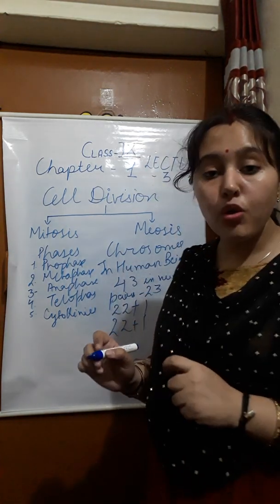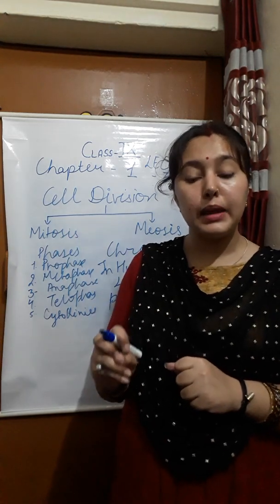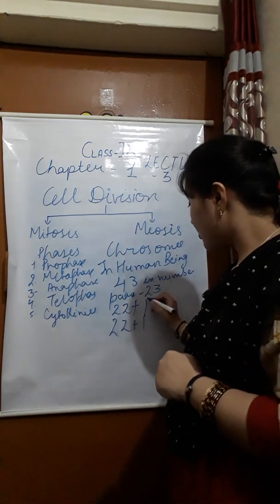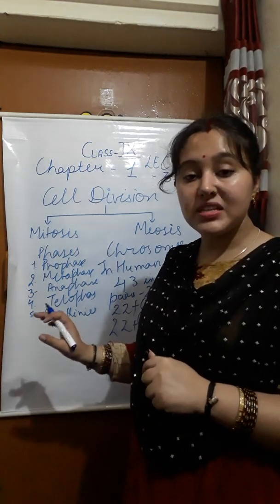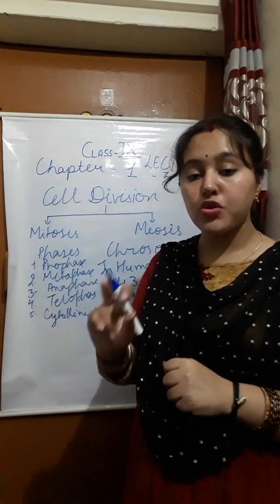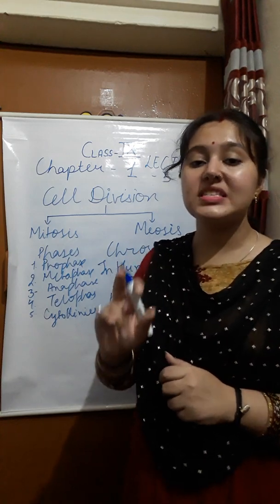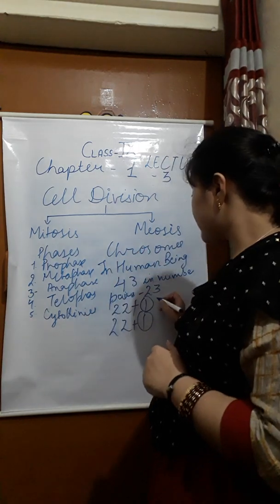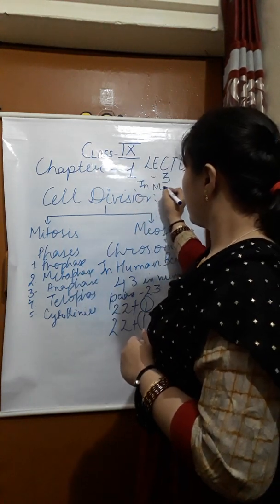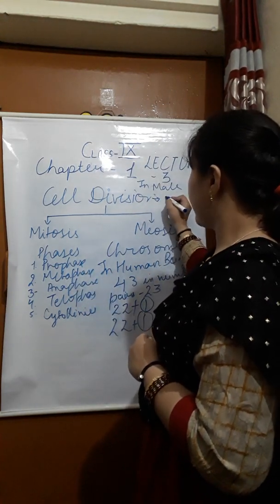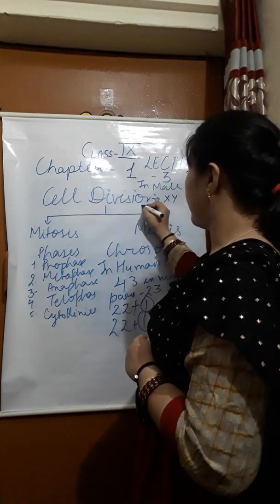These chromosomes are different in male and female. The first 22 are present in both male and female, but the last chromosome, that is 1, is called the sex chromosome. In male it is XY.